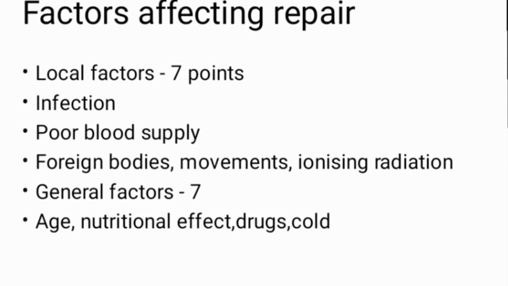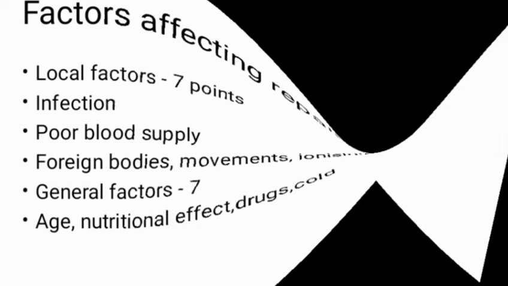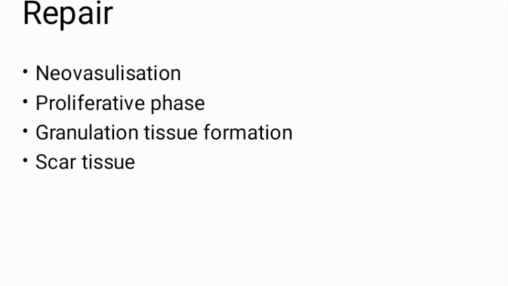Then now we go to the factors affecting repair. Before that we should know what the proliferative phase is. What happens in the proliferative phase? There will be proliferation of tissue. Which tissue? Fibrous tissue. Granulation tissue will also proliferate. Then scar tissue will occur. In granulation there is type 3 collagen. In scar there is type 1 collagen.